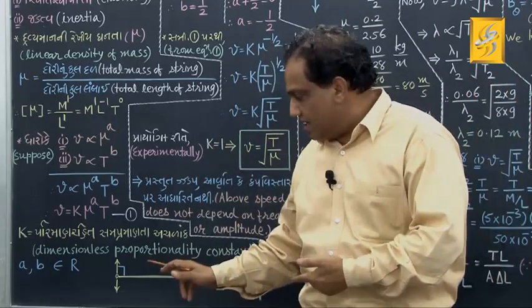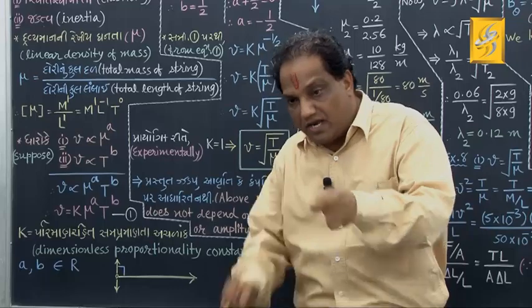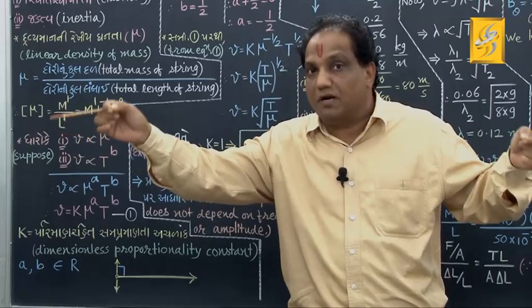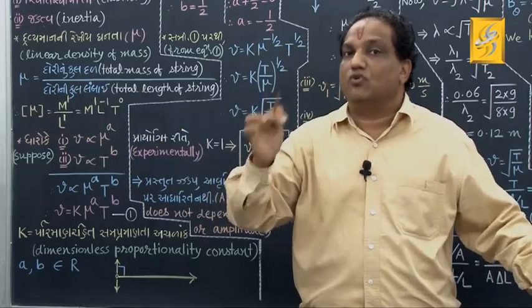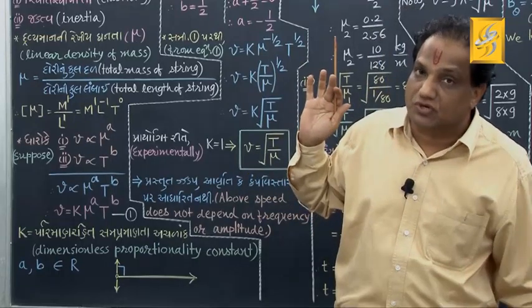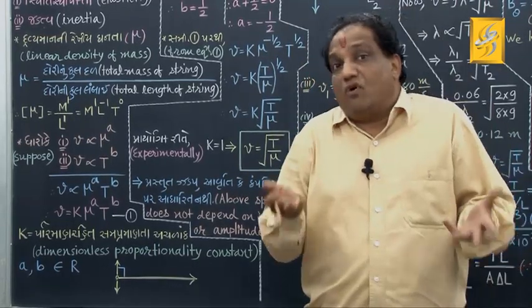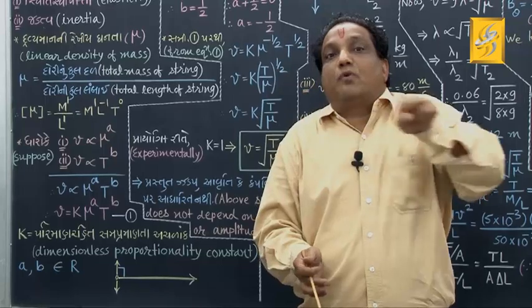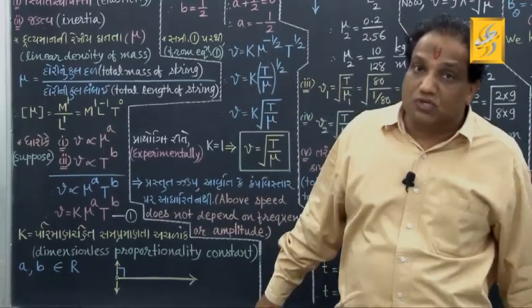So, here the wave propagating in a thin string kept under proper tension is found to be transverse in nature. But now with what speed that wave will propagate, that is what we want to study.